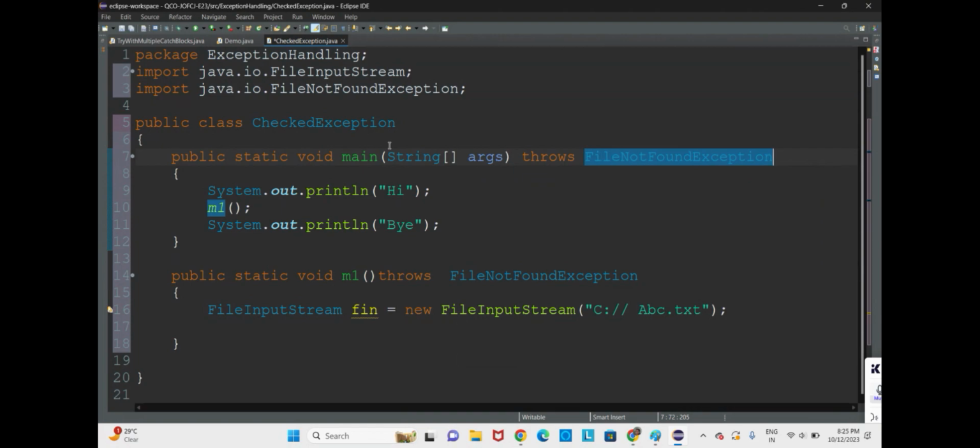It will show in the output. Here we are not finding a solution. We are throwing the problem back to the caller. We are throwing the problem to the caller of the method. Okay. So here we called an M1 method.